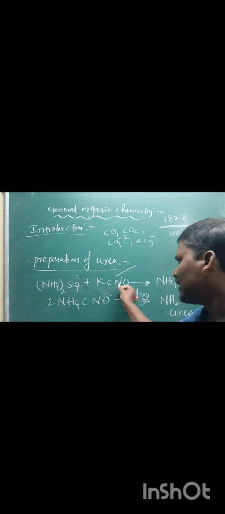Urea is obtained by heating the inorganic compound ammonium cyanate, or a mixture of ammonium sulfate and potassium cyanate. This is called ammonia. This is called ammonium sulfate. This is called potassium cyanate, to produce ammonium cyanate. On further heating, ammonium cyanate produces urea. And also other organic compounds were prepared. Preparation of other organic compounds.